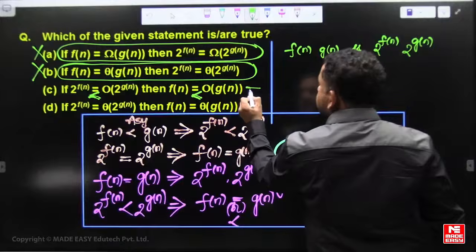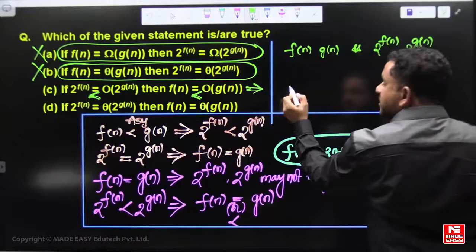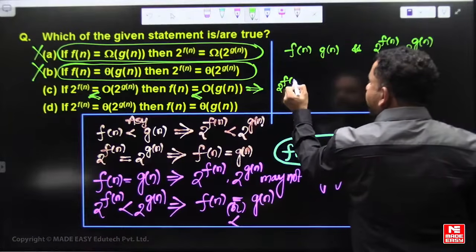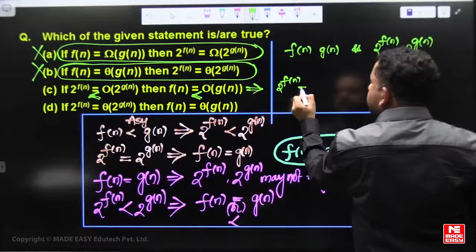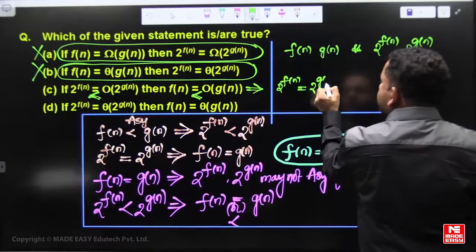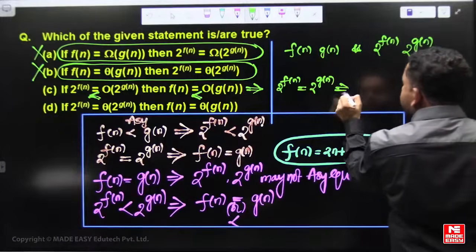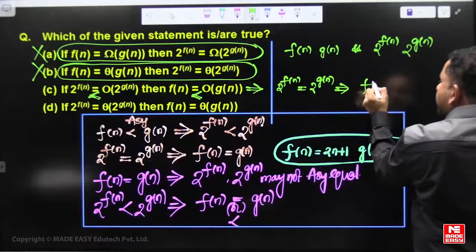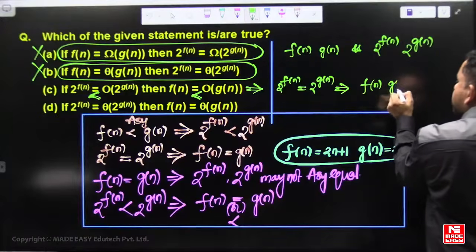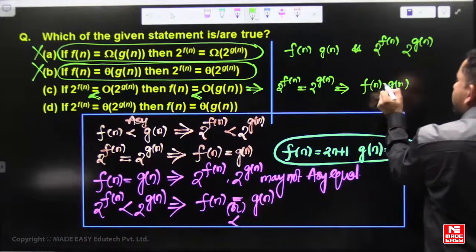Just see this one, 2 cases here. If 2 power f of n is asymptotically equal to 2 power g of n, then f of n and g of n are also asymptotically equal.